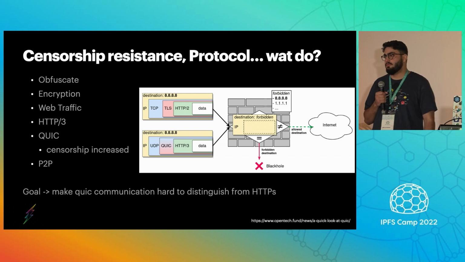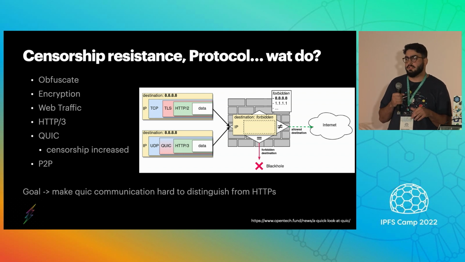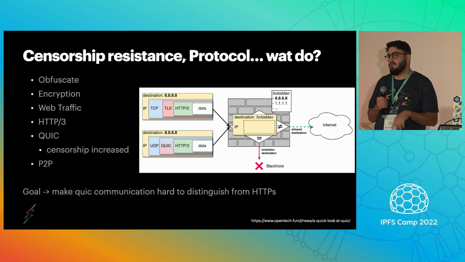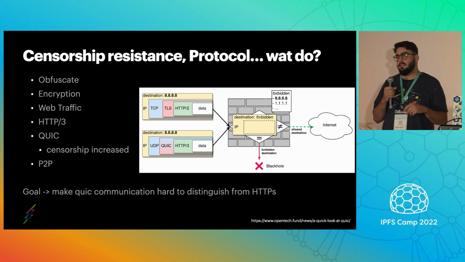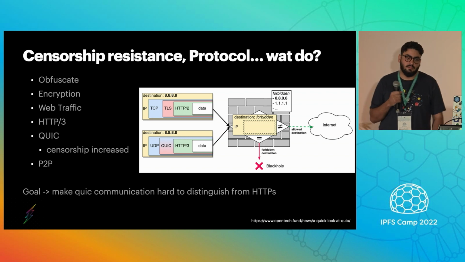Before I get into the composition of our network, I do want to talk about censorship resistance. I believe censorship resistance is an important design choice that any disruptive protocol should consider when designing their protocol.